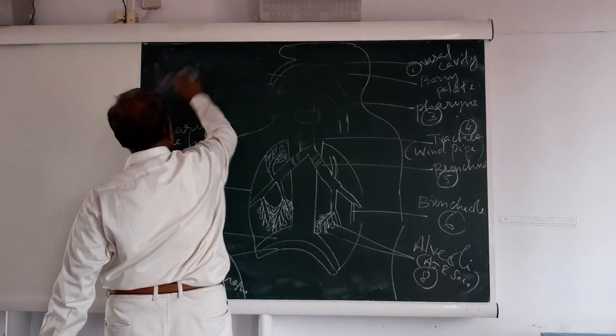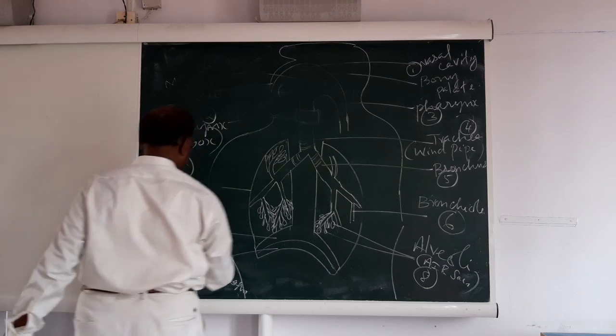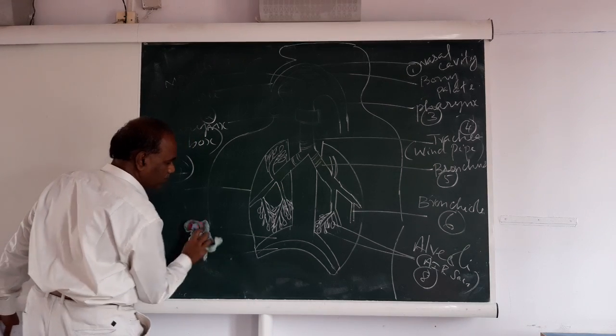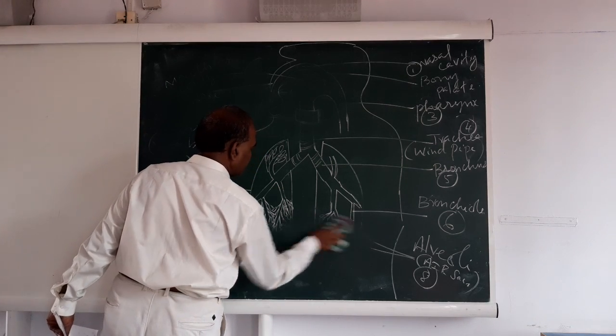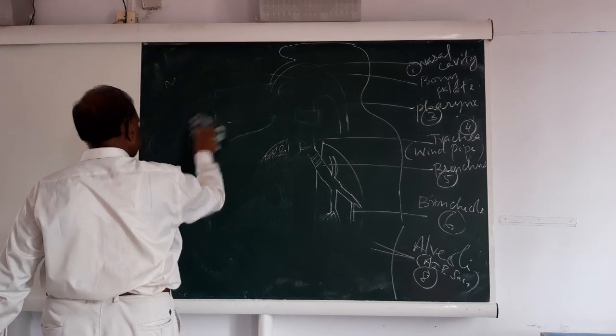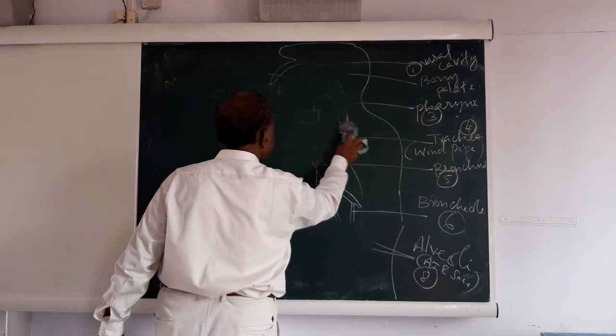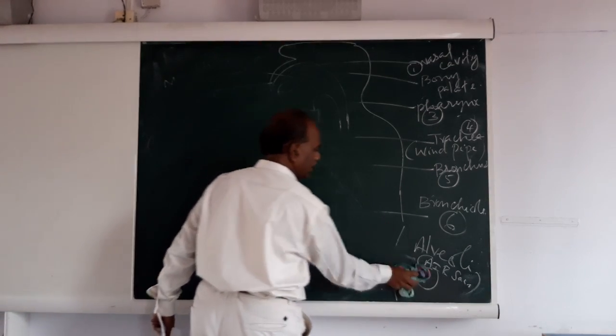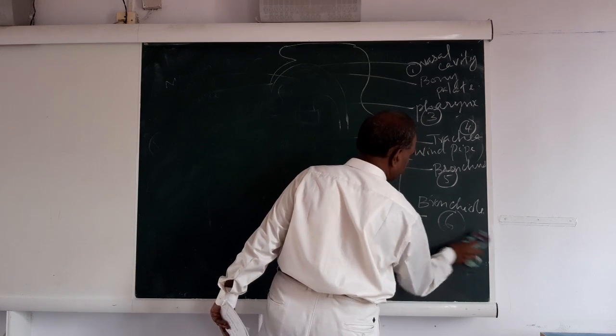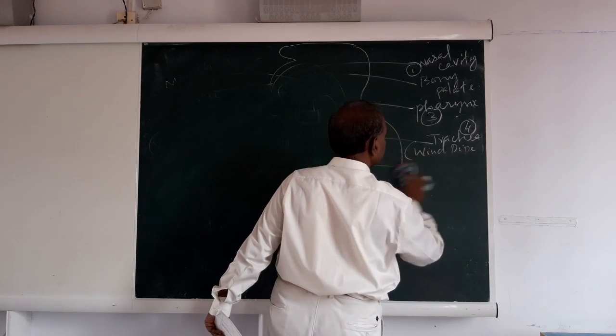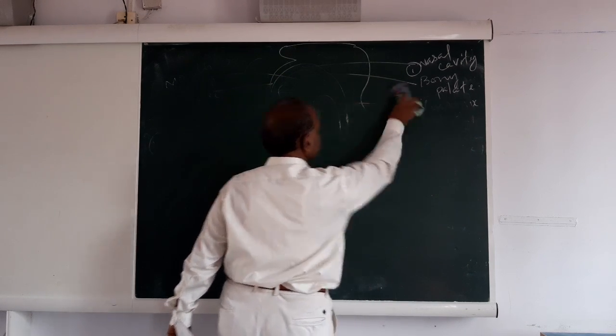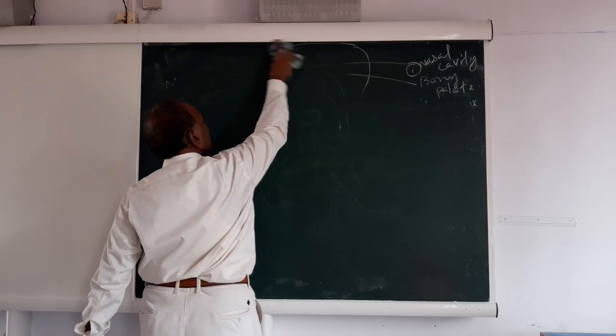Now this life process is a big unit. The first sub-chapter is nutrition in plants. Then nutrition in human beings. Then respiration, cellular respiration. Under respiration, aerobic and anaerobic respiration. Then we came to the human respiratory system.